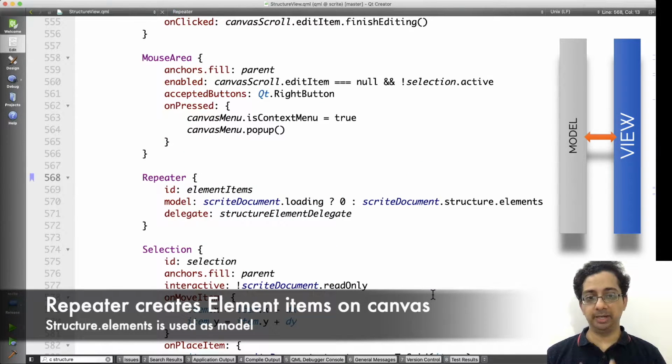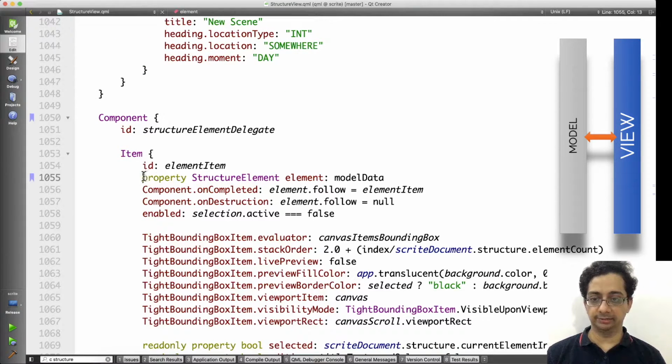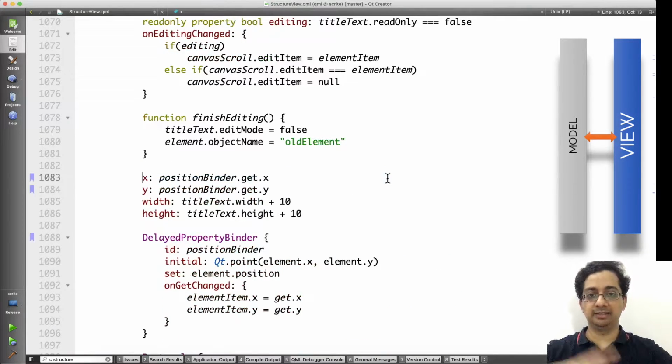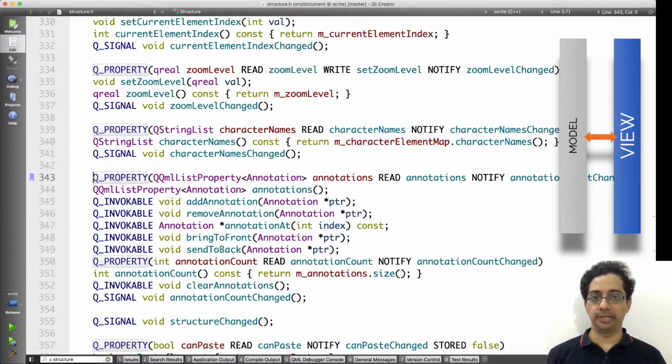Similarly, we make use of a repeater to create all of the structure elements as well. The structure element delegate is an item, and you can notice in this line here, we are capturing the element in question in this particular line. modelData will be pointed to one structure element in the elements list. The way we place these elements spread out on the structure canvas is by assigning values to the x and y property. So we make use of PositionBinder to fetch the element's x and y values and keep that in sync with the item's x and y value on the structure canvas. This is also model view in nature.